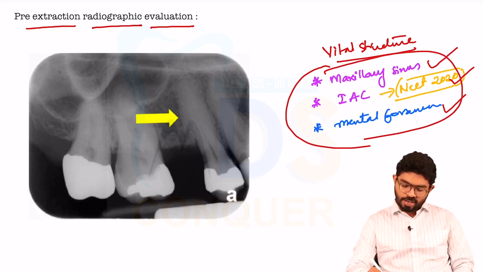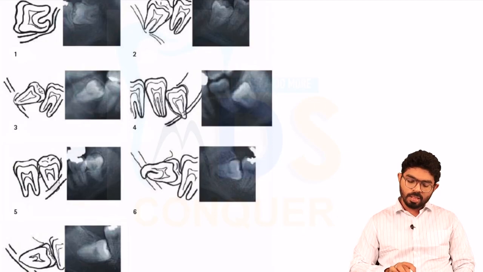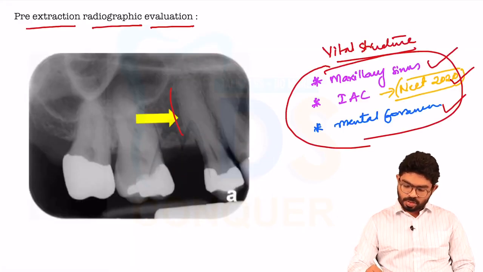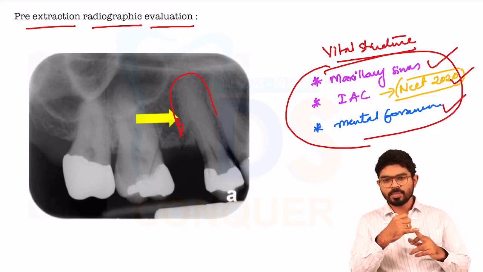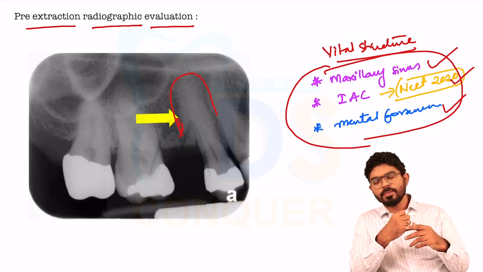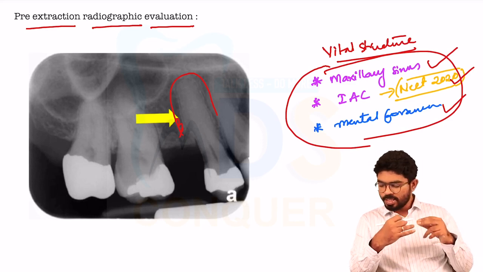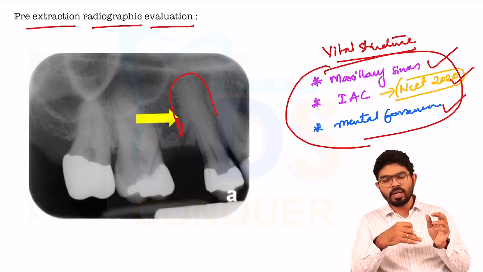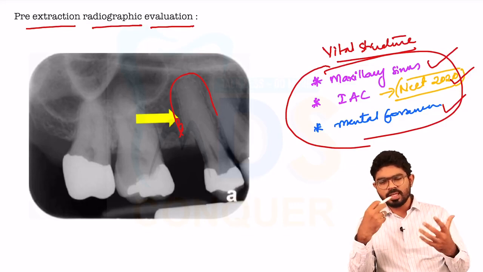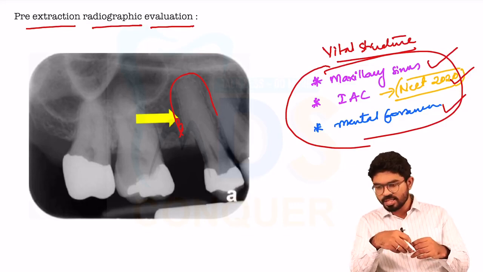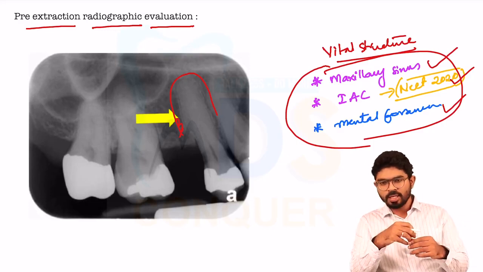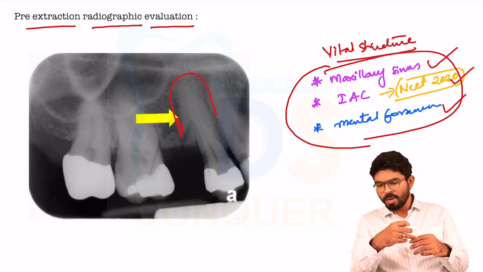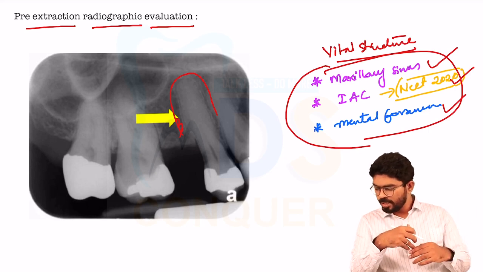And you have to see the configuration of the root also in the pre-extraction radiographic analysis, how the roots are. One is you need to talk about the number of roots, which is useful for both your endo as well as your surgery. The second one is the size of the roots. Third, is there any curvature? Is there any divergence? Is there any convergence? Whether roots are thin, tapered, any abnormality in the root structure, like taurodontism, some abnormalities which we will be discussing in oral pathology.